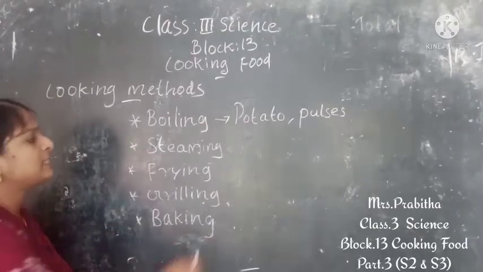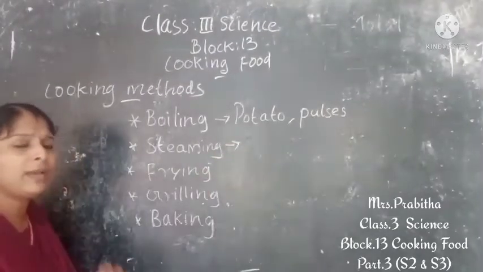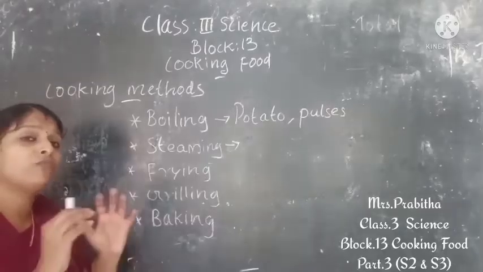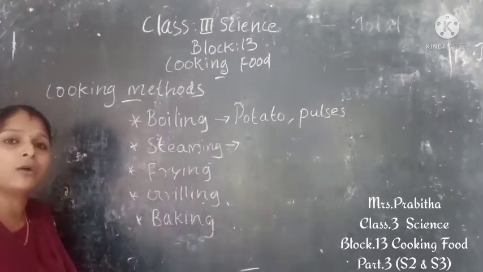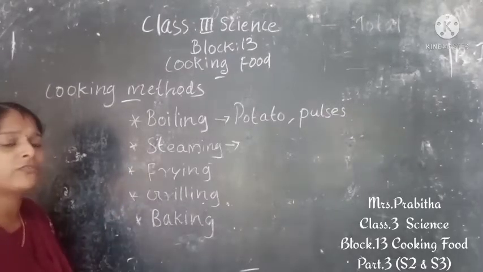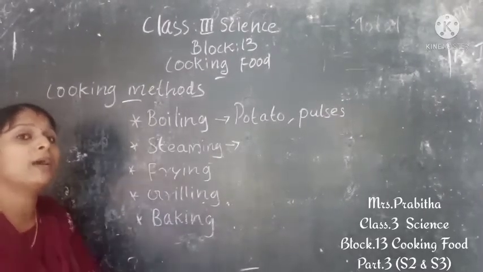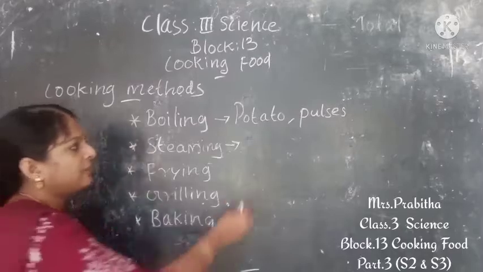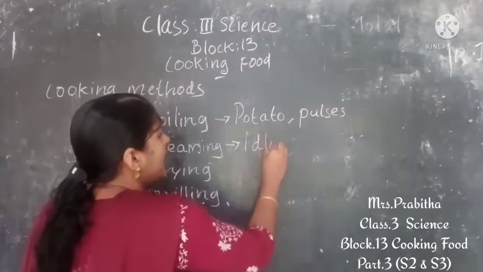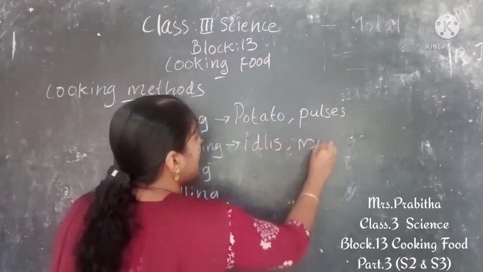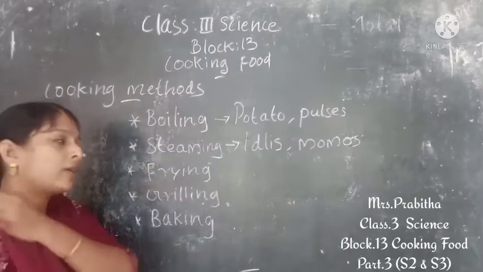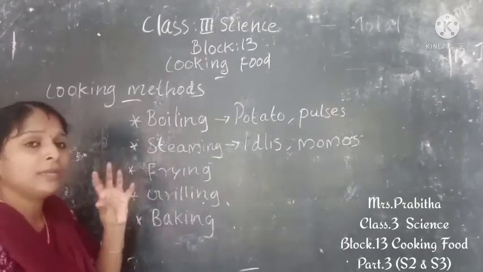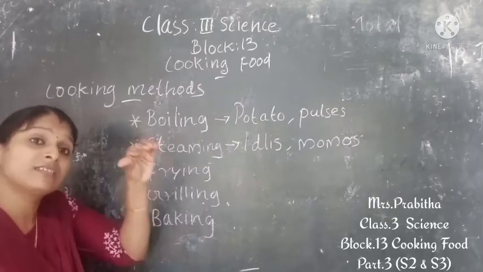Okay. Then the second one is steaming. What do you mean by steaming? Yes, cooking food over the steam. Cooking food over the steam is called steaming. So examples of the food that can be cooked by steaming. Yes, we can give the examples: idlis and momos. Momos is a Chinese dish. Okay. So steaming means cooking food over the steam.